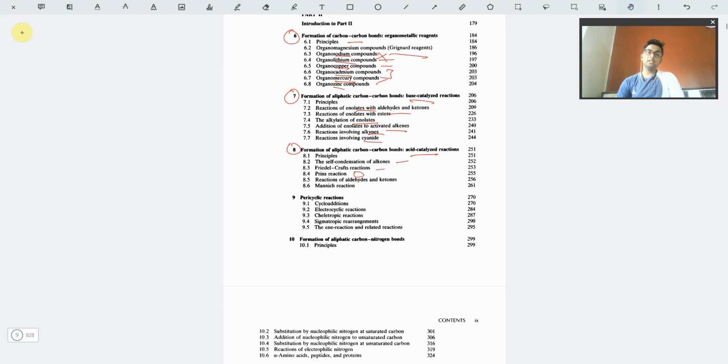So if you are about to study these two parts, I would highly recommend that you must follow this Norman Coxon book for these parts.